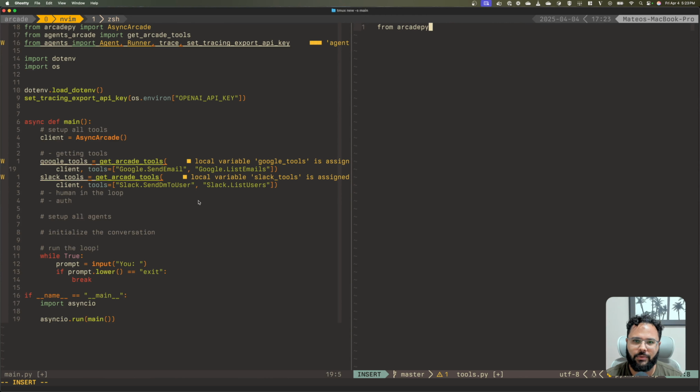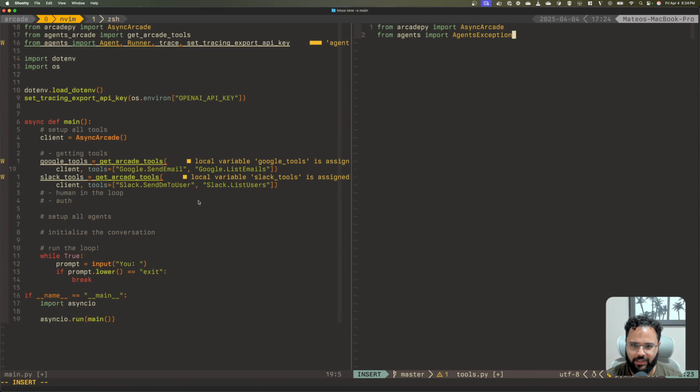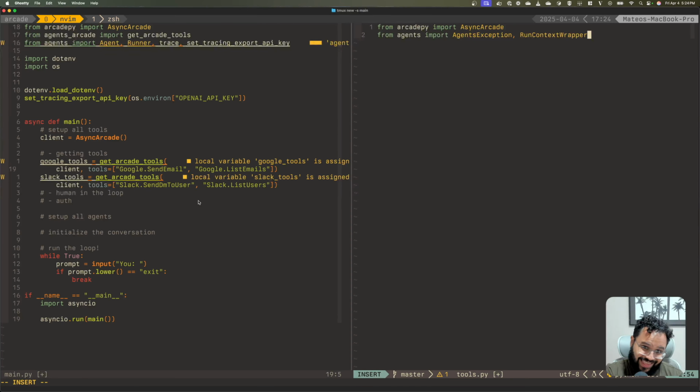From arcadepy import AsyncArcade, because I need a client. And from agents, I need AgentsException, and I'll explain why in a moment. And we also need the RunContextWrapper, so that is the thing that we need as the context, that we need to actually pass to the tool.